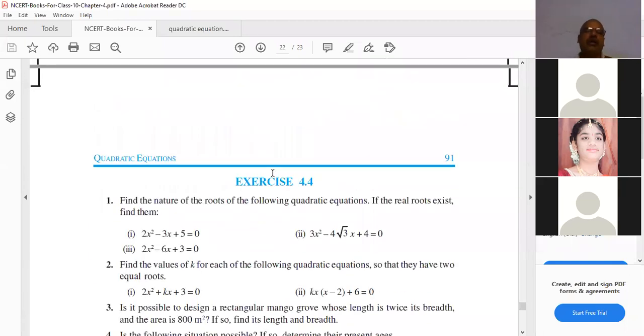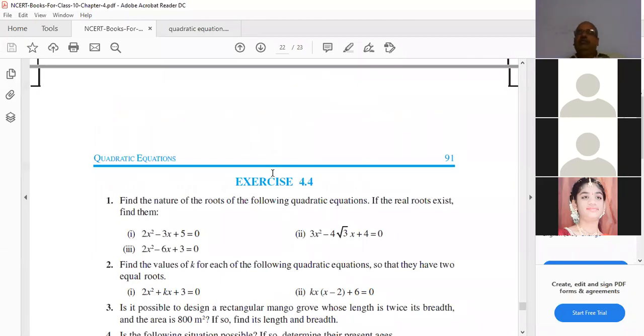This is exercise 4.4. First sum: find the nature of roots of the following quadratic equations. If the real roots exist, find them. So first one, real roots exist? Once check orally whether real roots exist or not. You tell me orally.